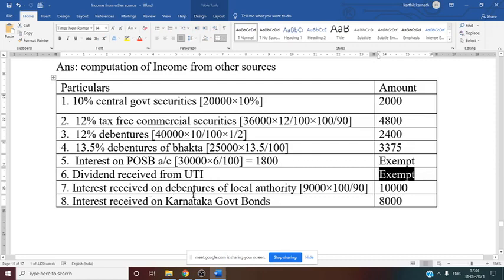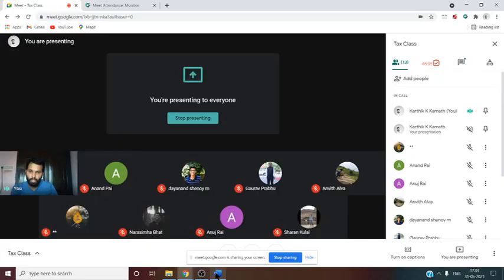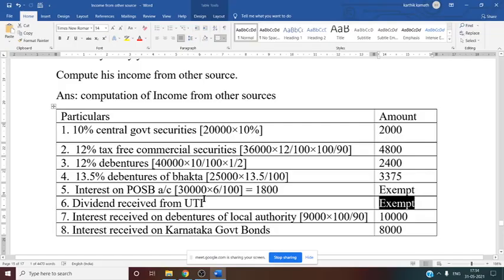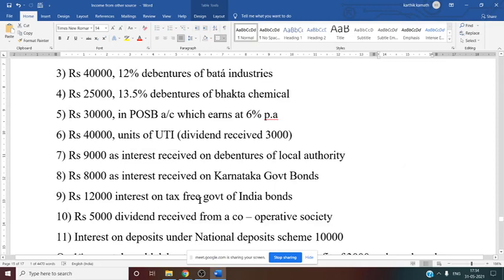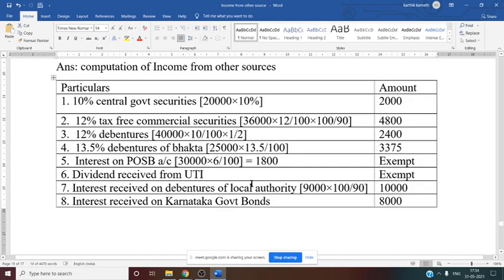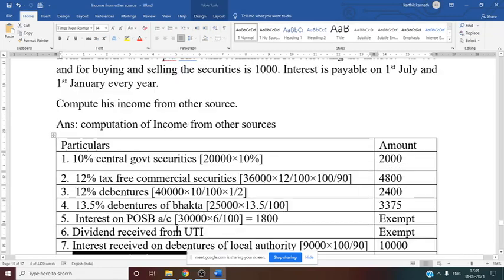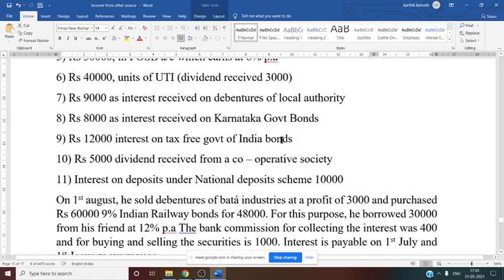Now interest received on debentures of local authority. Again, if you see the gross up rule, local authority, we should always gross up. We should always gross up if they have mentioned local authority, municipal corporation. So now what they have given you in the question. See this, 9,000 interest received on debenture of local authority. 9,000 into 100 by 90 we have to do. So that is 10,000. Next, interest received on Karnataka government bond. So Karnataka government bond, there is no need of grossing it up.